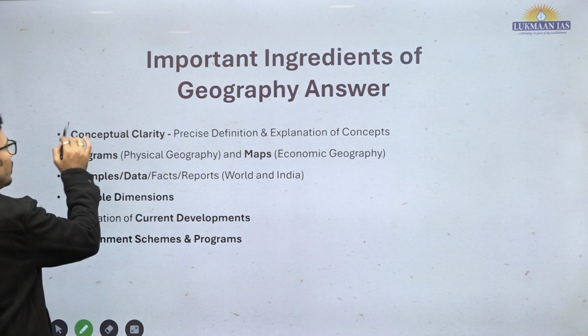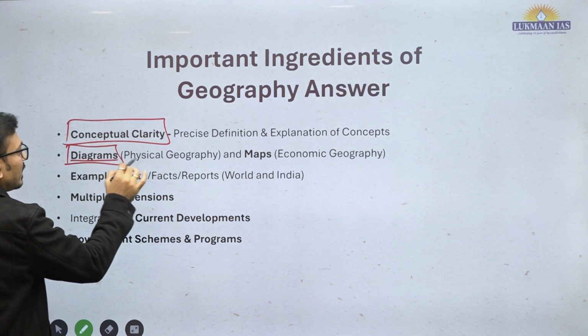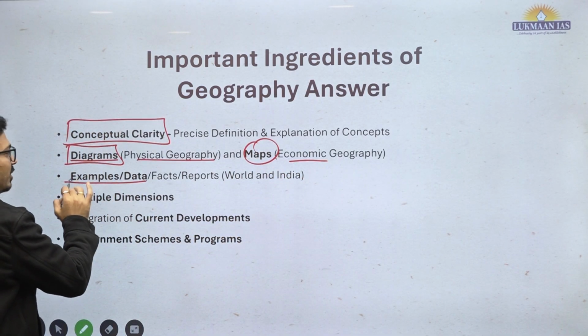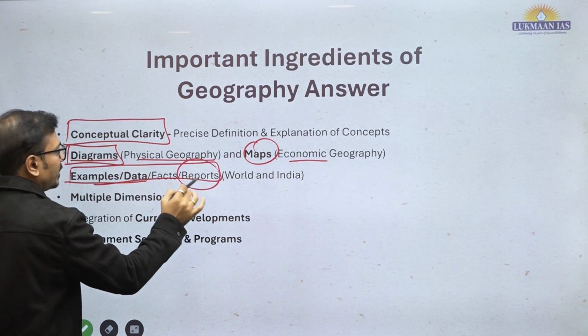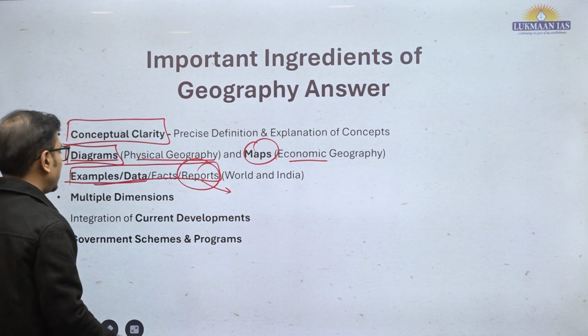Again, I am repeating: conceptual clarity. Just now we discussed earlier which text we should use. Diagrams for physical geography, maps for economic geography, examples, data, facts, reports. जो भी इंटरनेशनल रिपोर्ट्स होता है UNEP या उससे रिलेटेड, आप क्लाइमेट चेंज में जरूर डालिए.